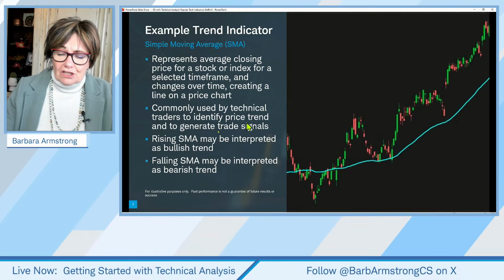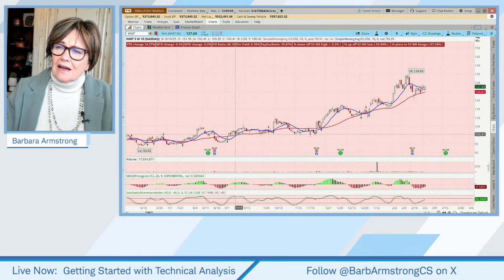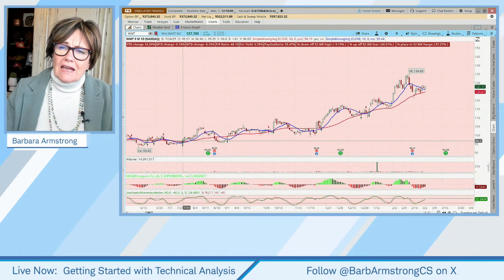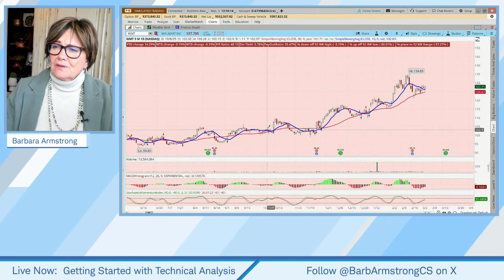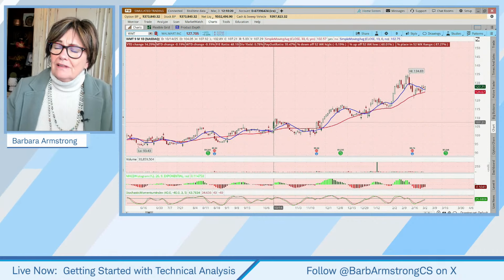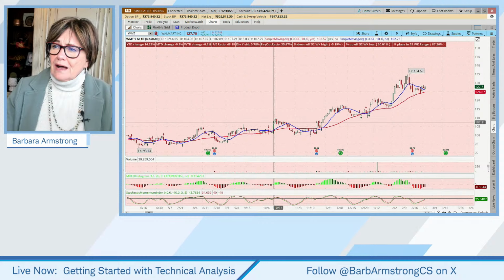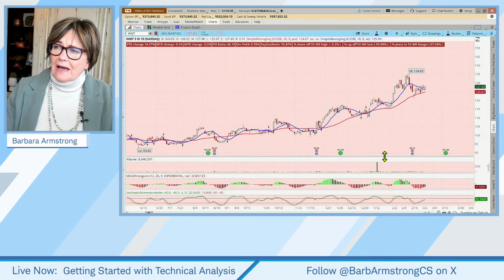So you'll see here that I have Walmart up, and the red line is a 30-day moving average, the blue line is a 10. On the 30-day moving average, if the stock closed below the 30-day moving average, it generated a red arrow, and then a green arrow if it closed above. So we can see here, it closed below, we had a red arrow, then it moved back above. Some might look at this move above and say, hey, I see that as a potential buy signal, because it's come down and kissed the 30-day moving average and is moving back above.